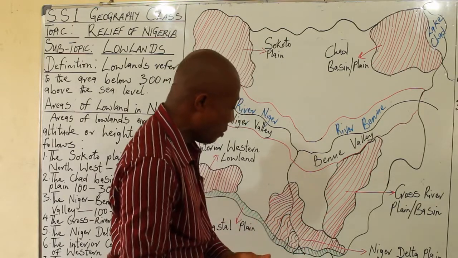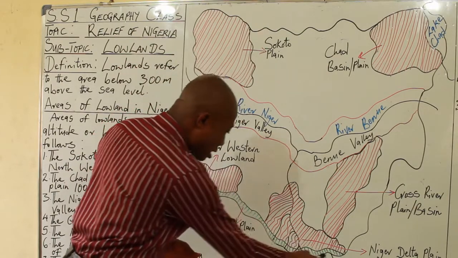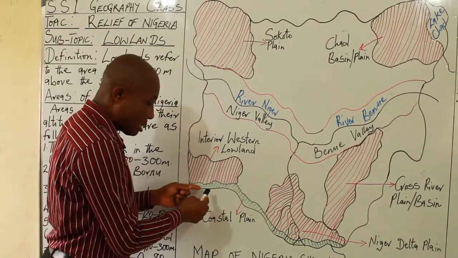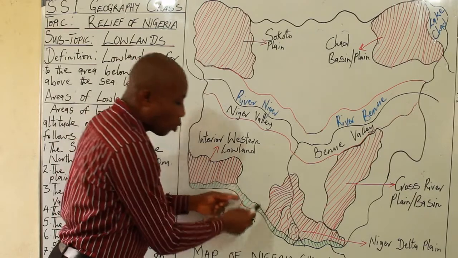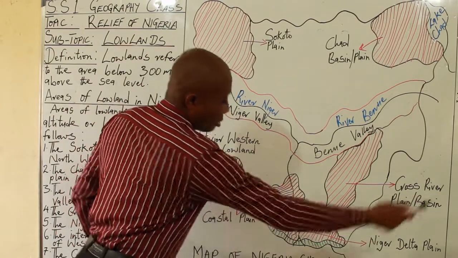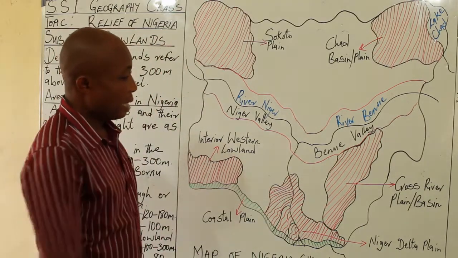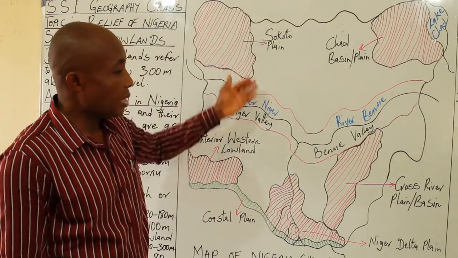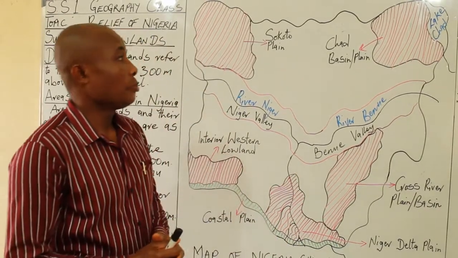Akwa Ibom, we have the Ibibio, and so on and so forth. Then when we come to the coastal part, we also have the Yorubas, we also have the Ijos. We call them the Yoruba Ijos. Then when we come down to Bayelsa side, that is the home of the Ijos, and down to the Cross River side. And as I have said, the primary economic activity within this plain is just farming or agriculture.